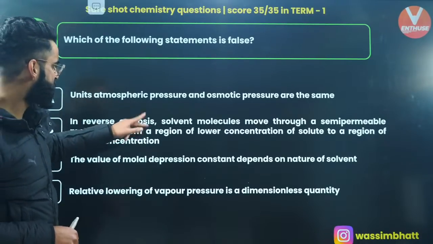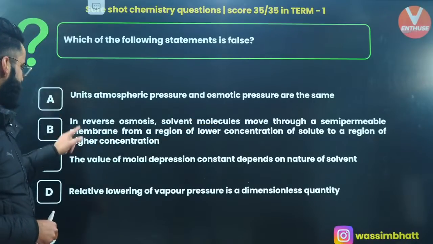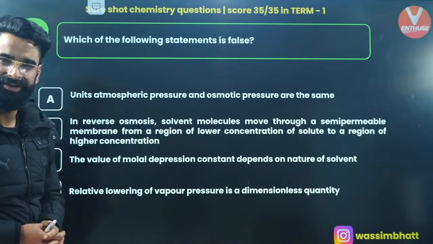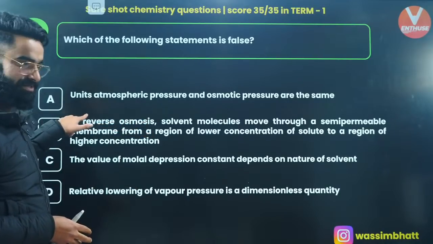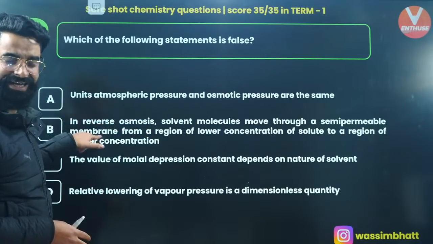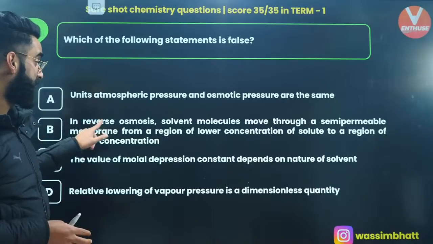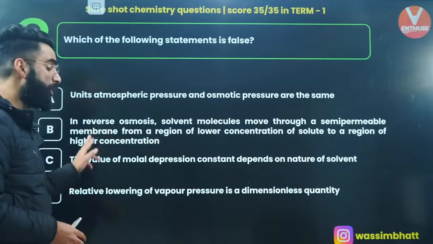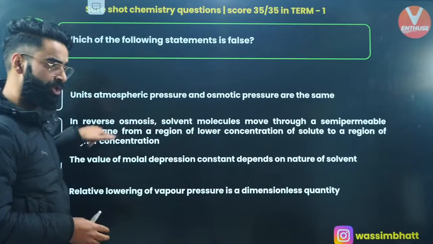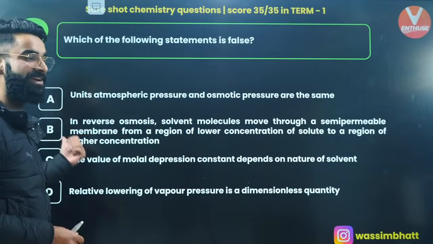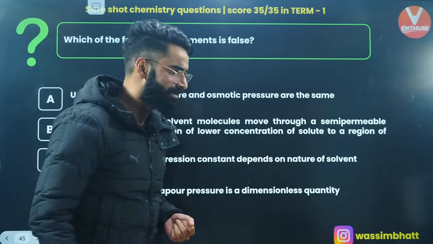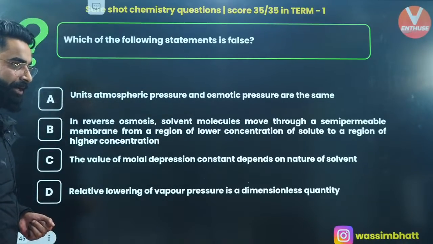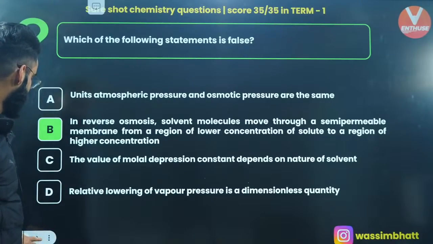In reverse osmosis, solvent molecules move through a semi-permeable membrane from a region of lower concentration of solute to a region of higher concentration. And over here it is mentioned as reverse osmosis. Is it correct? It's absolutely incorrect. In reverse osmosis, the movement is from higher concentration to lower concentration, but the case is given reversed. So option B is the one which is correct among all. Yes, it's high to low, not low to high. Low to high is in osmosis, not here.